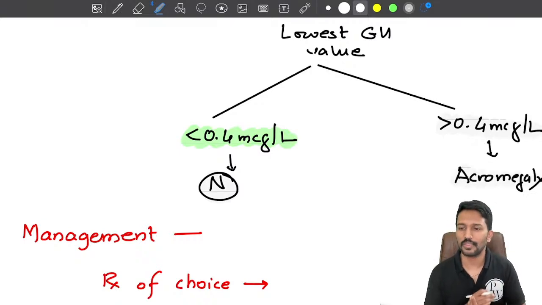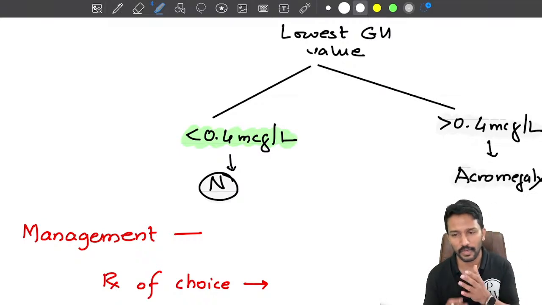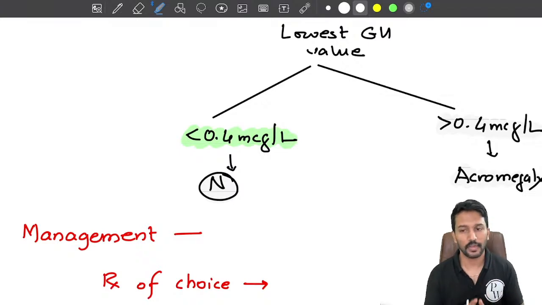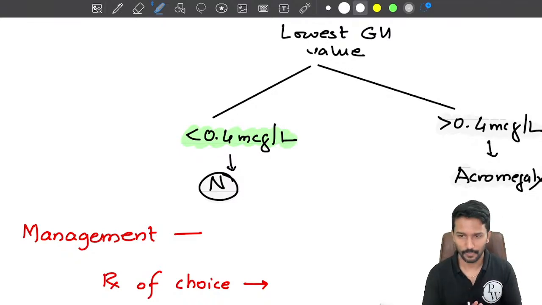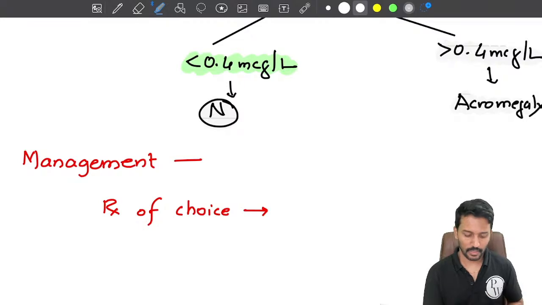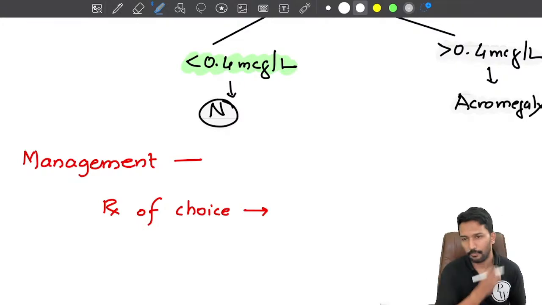So 2 questions here. What is the screening test? It is the insulin-like growth factor levels. Second question, what is the confirmatory test? It is the glucose suppression test. And if acromegaly, what will happen after the glucose suppression test? Growth hormone will still remain high. If it is a normal patient, after glucose suppression, growth hormone level will come down. Simple.